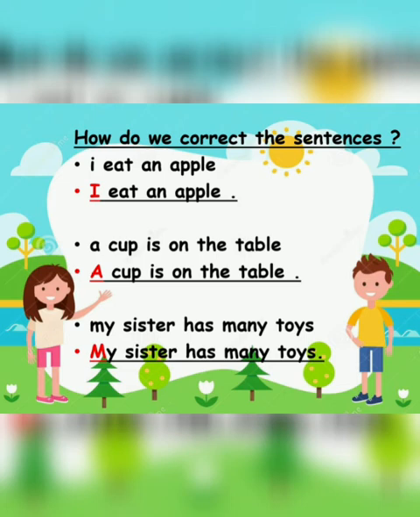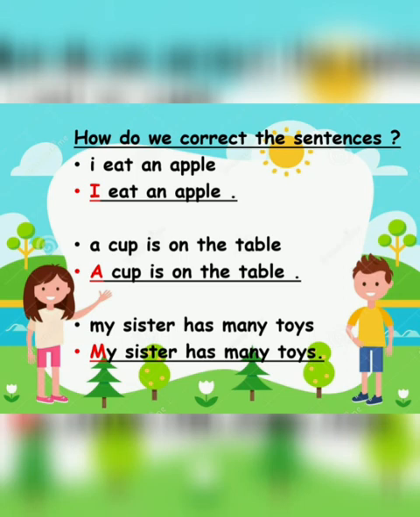The first sentence is I eat an apple. Is it correct? Yes, it is correct, but the way it is written is incorrect. So let's correct it. Here I will be in capital and at the end there will be a full stop. Now the sentence is correct. Okay? See the second sentence. A cup is on the table. The sentence is correct. But what will we change here? A. A will be in capital and at the end we will end with a full stop.